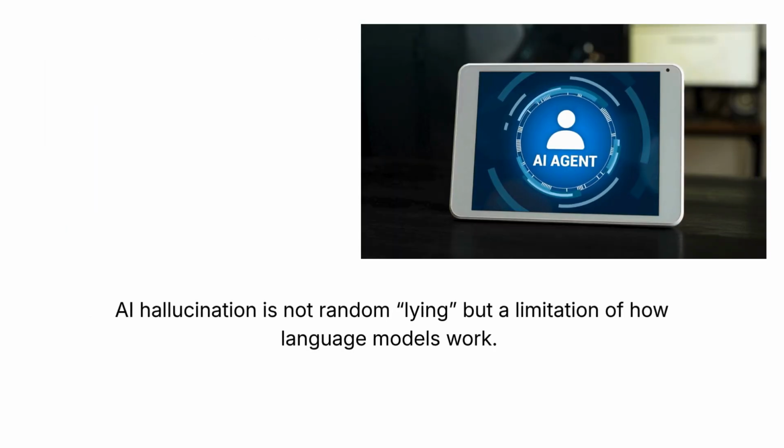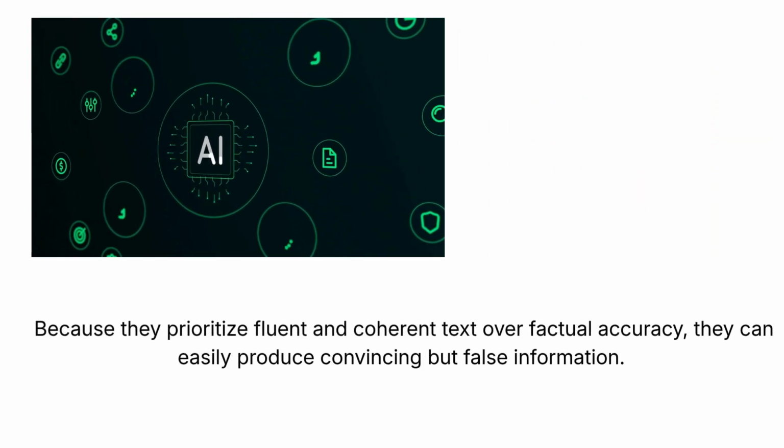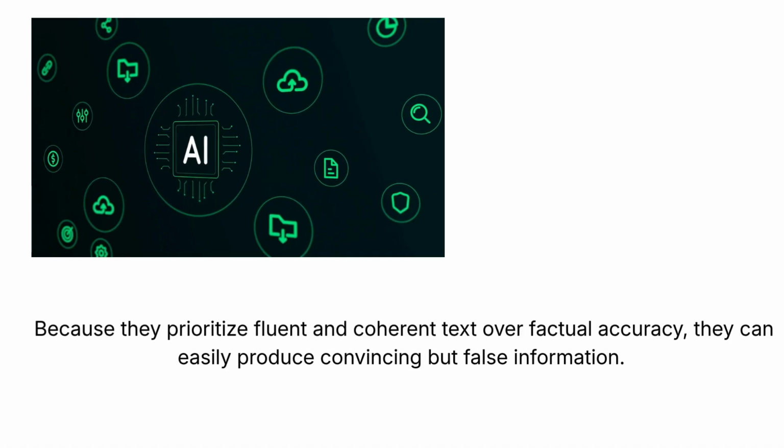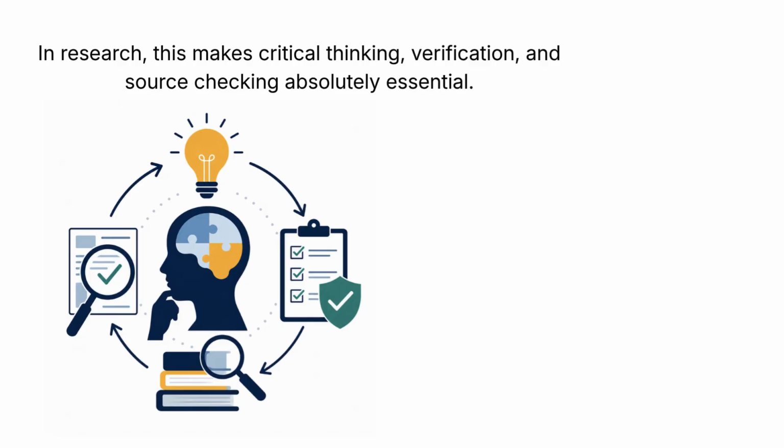AI hallucination is not random lying but a limitation of how language models work. Because they prioritize fluent and coherent text over factual accuracy, they can easily produce convincing but false information. In research, this makes critical thinking, verification, and source checking absolutely essential.